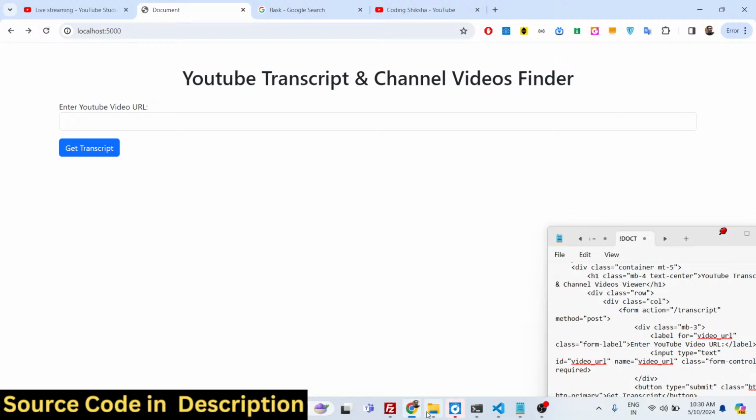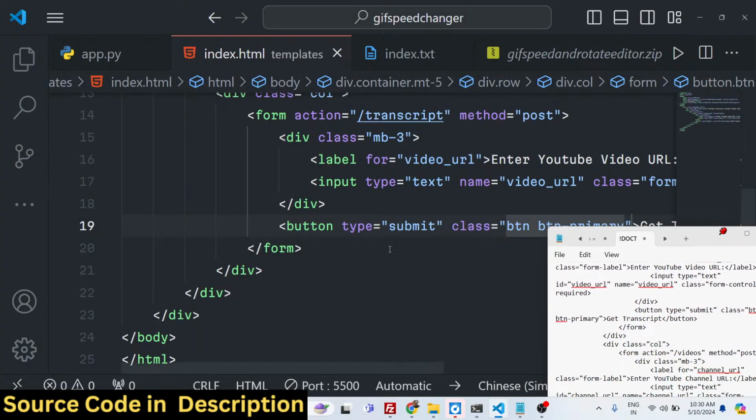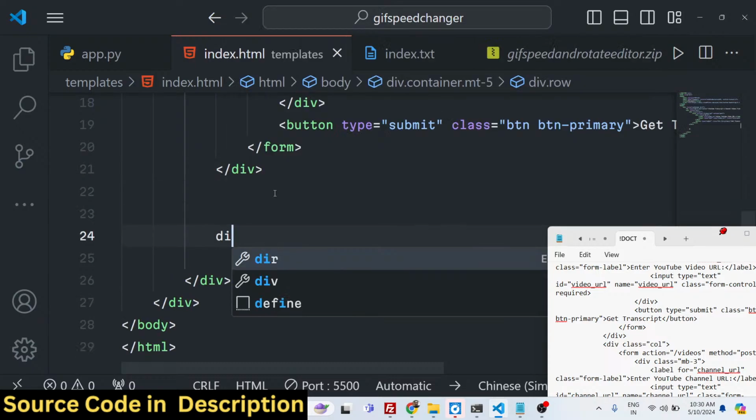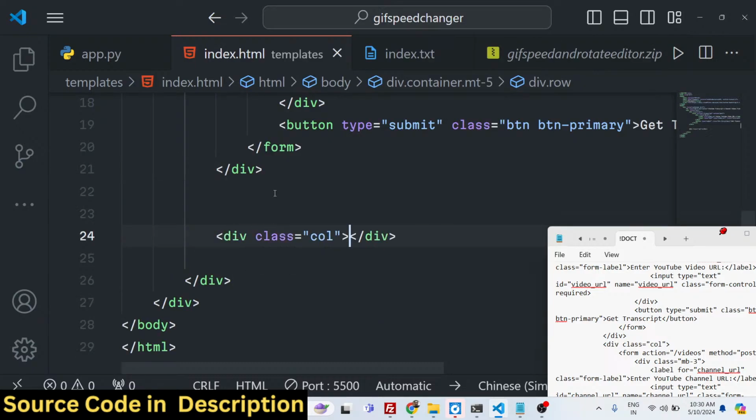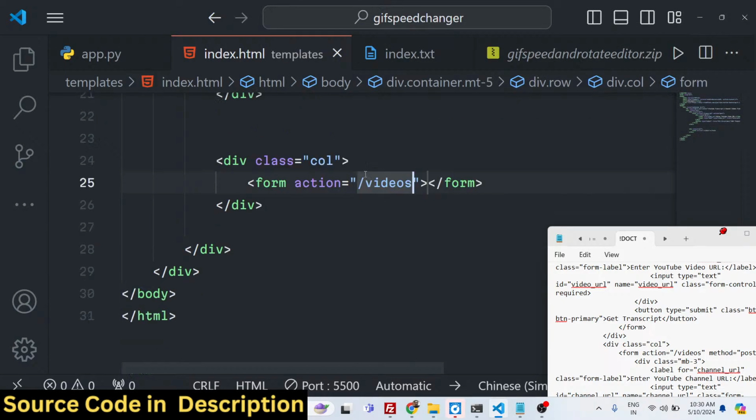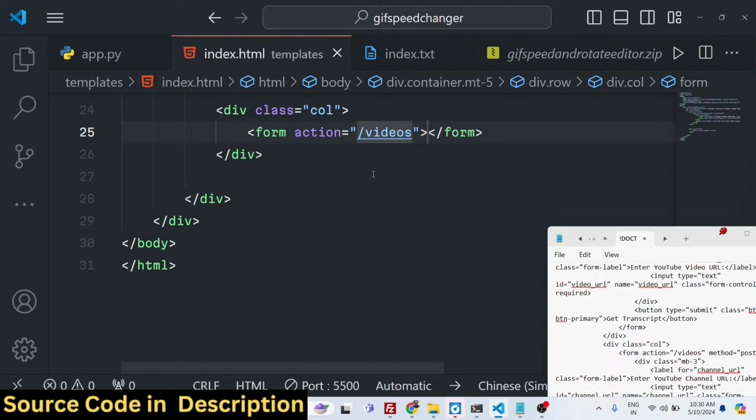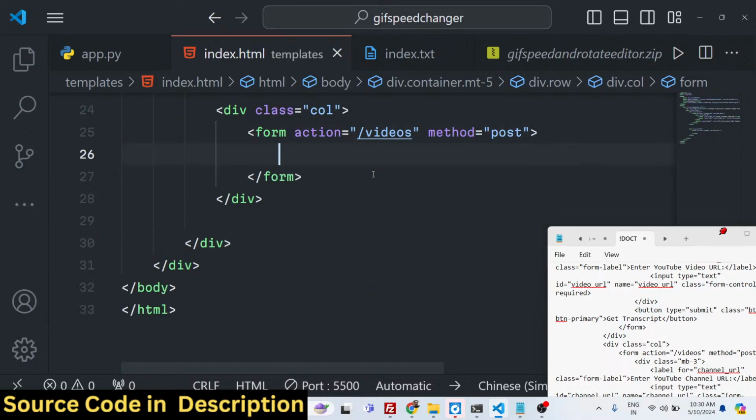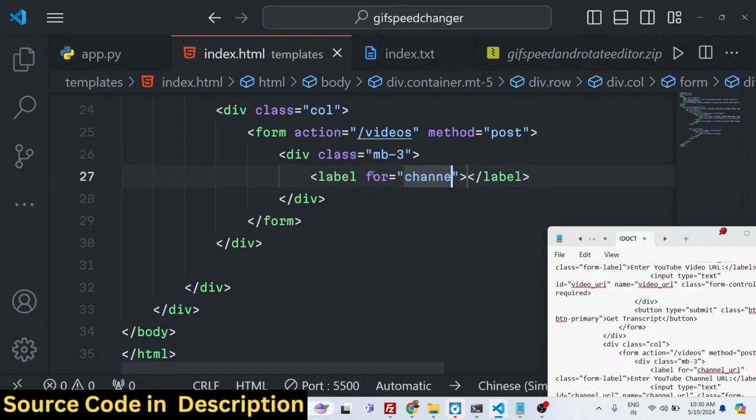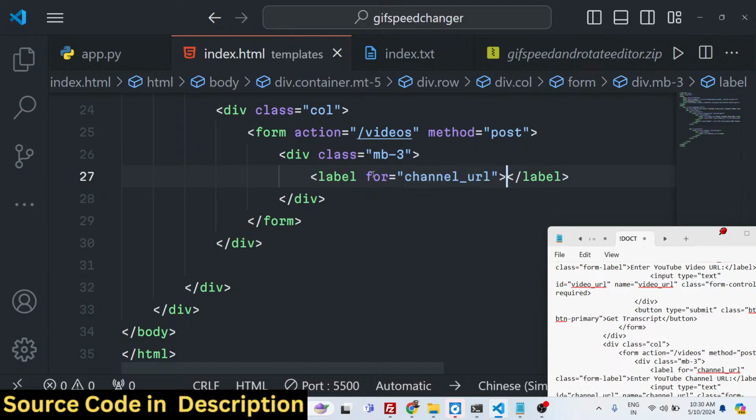So you will see that. So this is actually the first form, and right here we will define the second form, which will again be a column class, and this one will be a second form which will make a post request to slash videos. Again, this will be a post request, and margin bottom 3 again, and here we will allow the user to enter the channel URL for fetching the videos of a particular channel. So we will simply say to the user, enter YouTube channel URL,